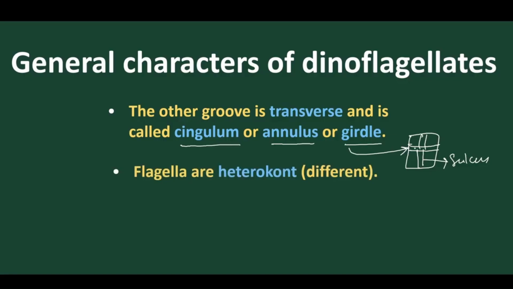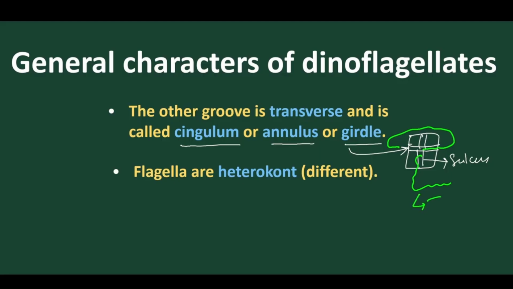And from these grooves the flagella originate. One of the flagella comes from the transverse groove, another flagellum comes from the longitudinal groove. So two different types of flagella are present, one longitudinally arranged, one transverse.